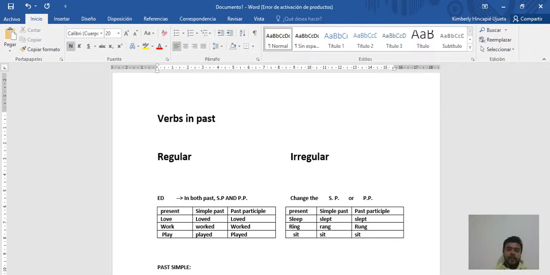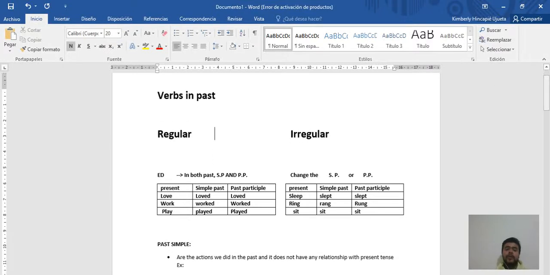Today I'm going to show you the uses of the verbs regular and irregular. Remember, this is an introduction of our new topic, passive and active voice. This topic we are going to see when we are in the classroom, but this is a good introduction. In this case, I'm going to show you how to use regular and irregular verbs and the uses of the two verbal times, past simple and past perfect.